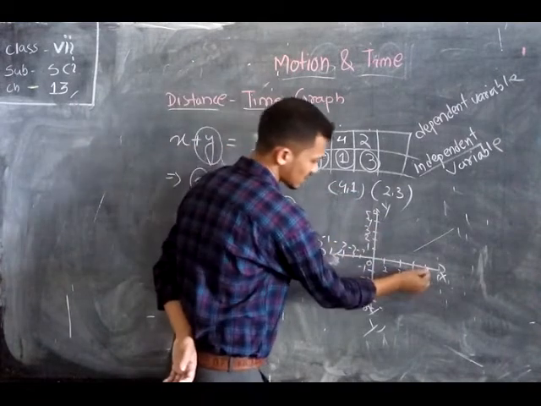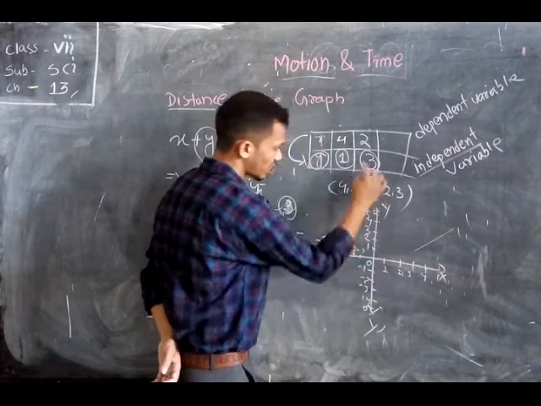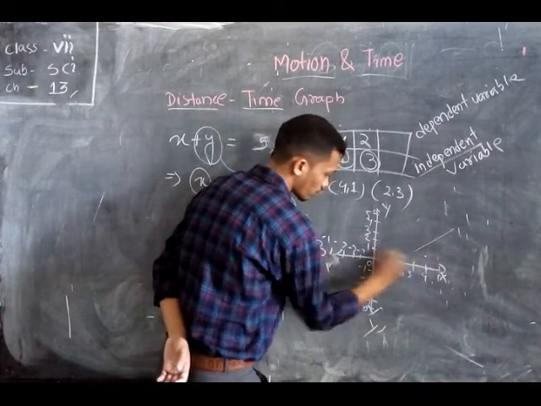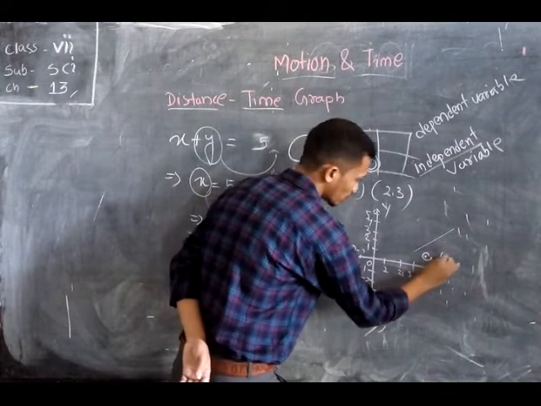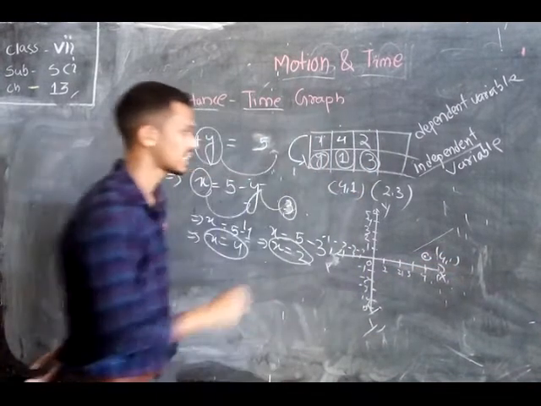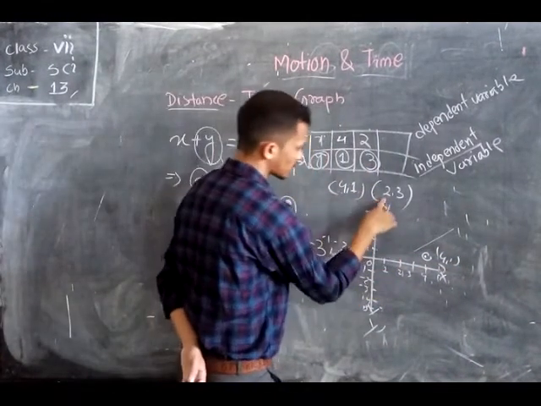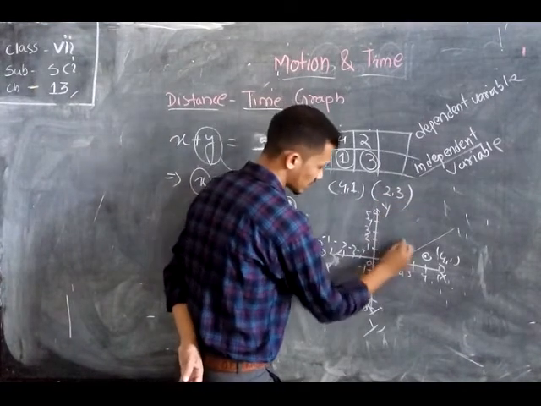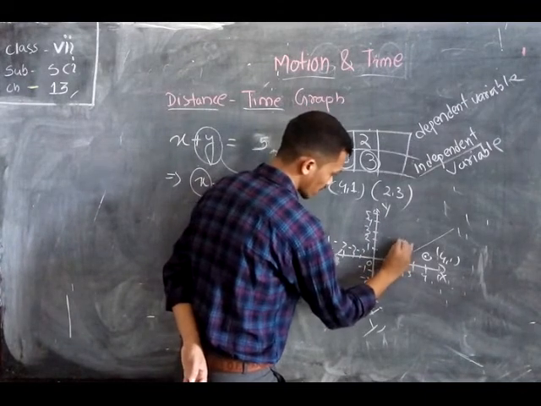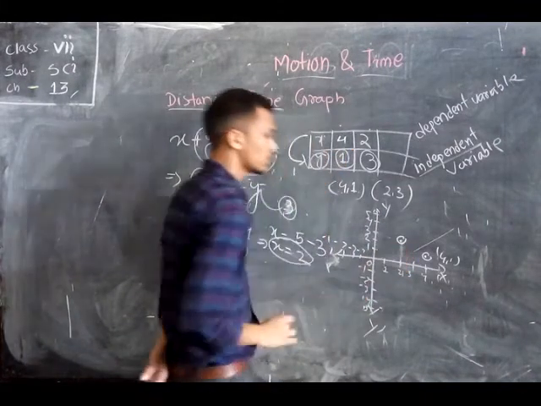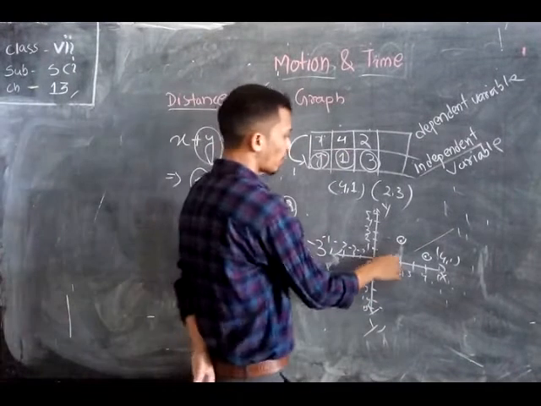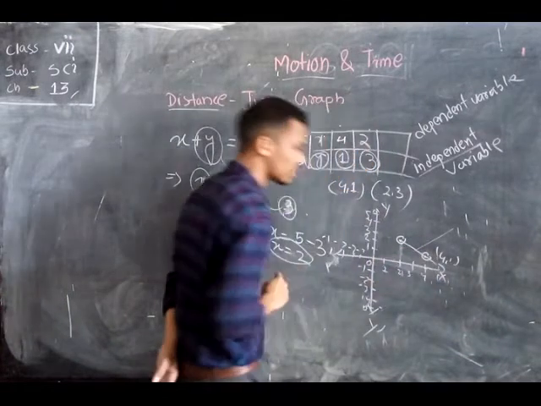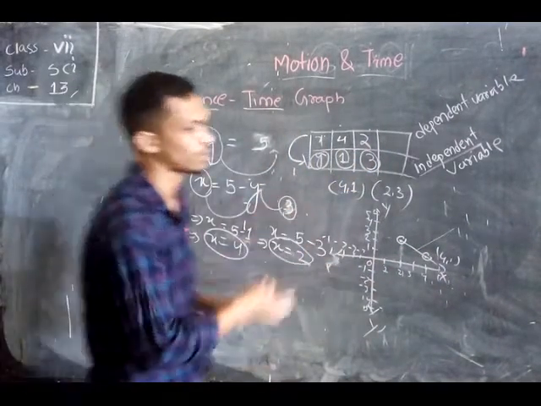Here on the x-axis we move to 4 and then on the y-axis we move to 1. So here is the common point of 4 and 1. This point is called (4, 1). The next one is the point (2, 3). Here the value on the x-axis is 2 and the value on the y-axis is 3, so this is the meeting point of 2 and 3. So here the points are plotted on the graph, and if we join them, then we get the result. This is the normal concept of the graph.